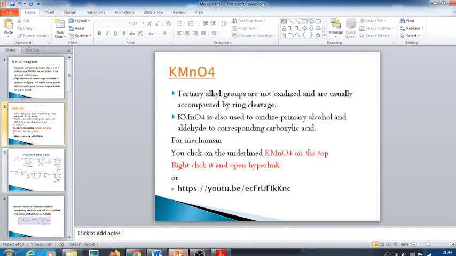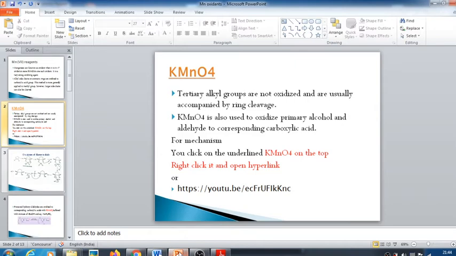Then, tertiary alkyl groups usually are not oxidized and are usually accompanied by ring cleavage. The primary alcohols will be oxidized to aldehyde first, and then converted to carboxylic acid.